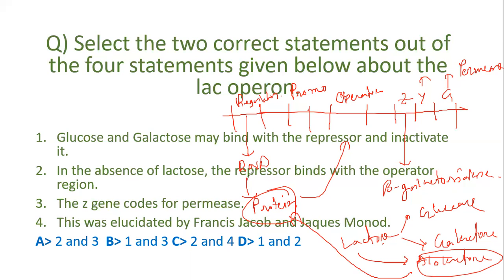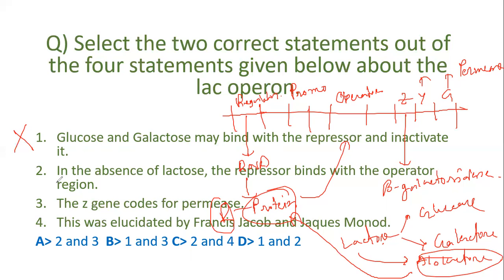So now we'll go to the statements. The first statement is stating that glucose and galactose may bind with the repressor and inactivate it. That is an incorrect statement because allolactose binds to the repressor protein. So glucose and galactose may bind with the repressor and inactivate it, it is an incorrect statement.